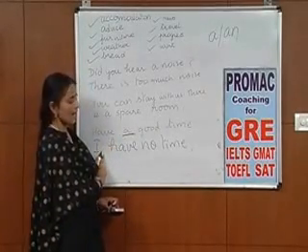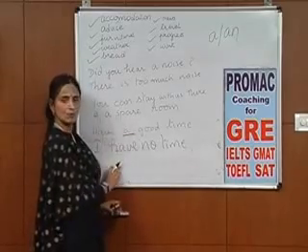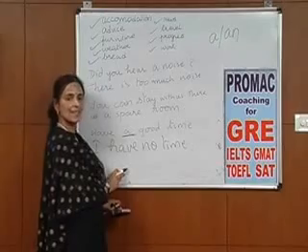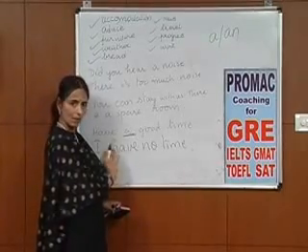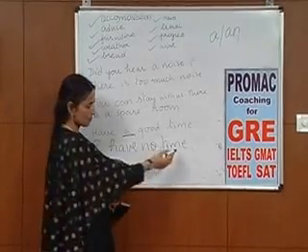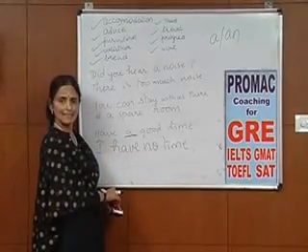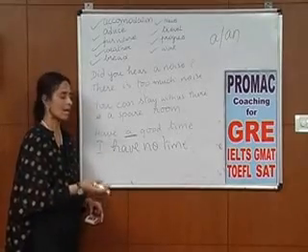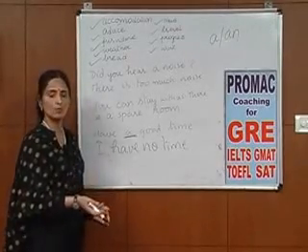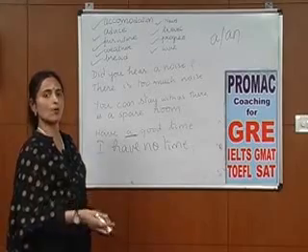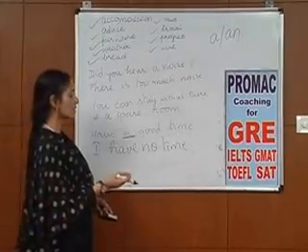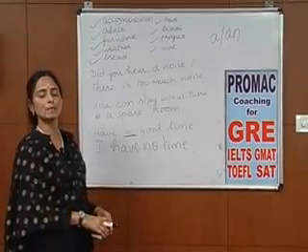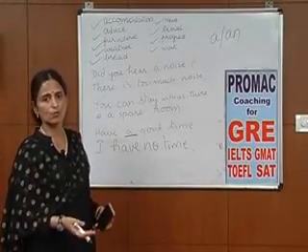Now here you see, I have no time to spare. If I say I have no time, again, I need not use a or an. I don't have no a time or I don't have a no time. All these variations are not required because by itself the meaning is very clear. So it is not that every time we have to definitely use a or an or the with a countable noun or with a plural countable noun or with a singular countable noun. It is not definitive that we should use these in every case. Like I told you in the beginning, there would be exceptions to all these rules.